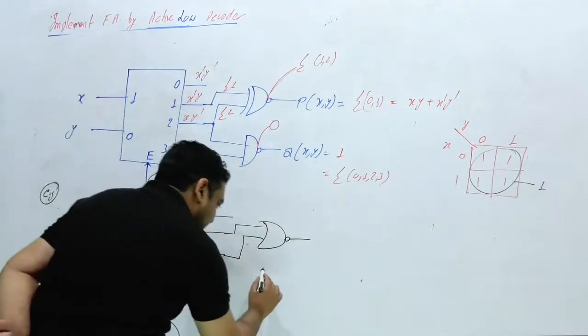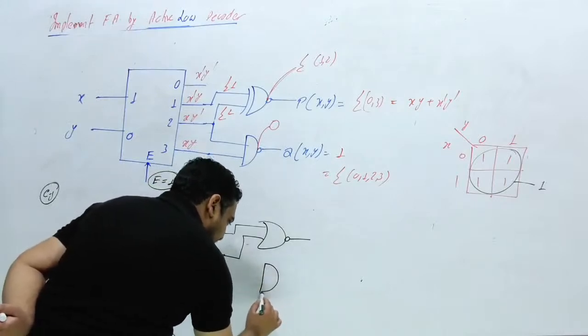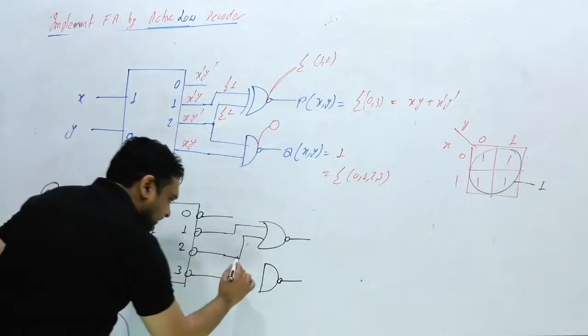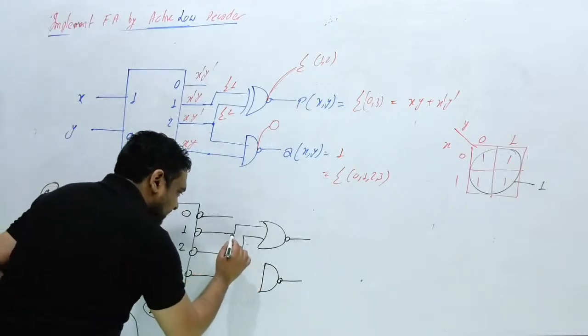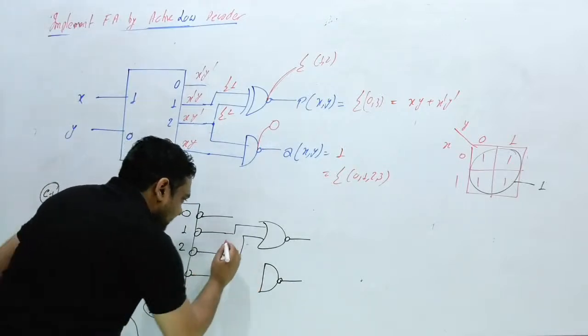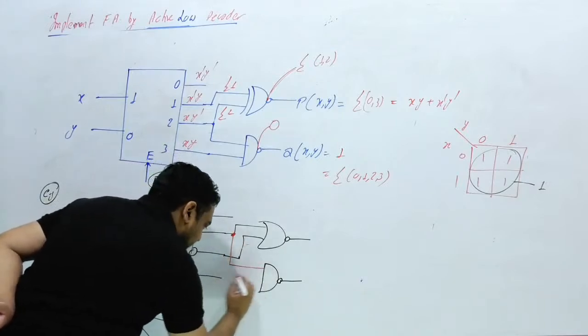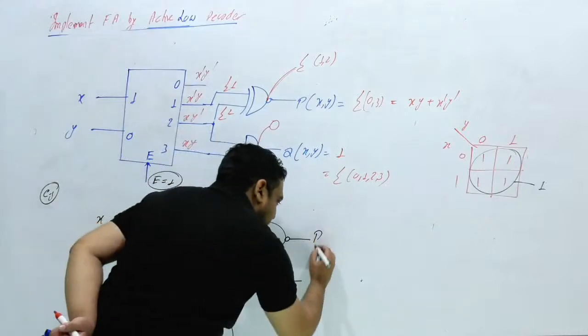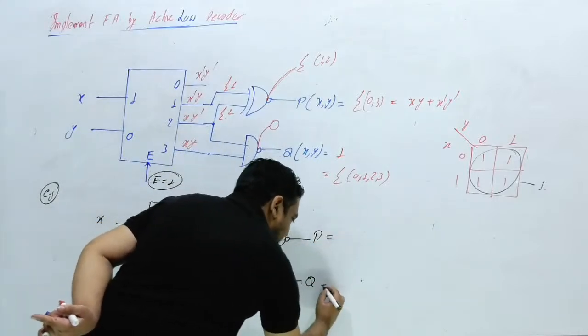One more gate I am considering here, a NAND gate, and this NAND gate is connected to outputs 1 and 3. What will be the output? This is P and this is Q. What will be P and Q?